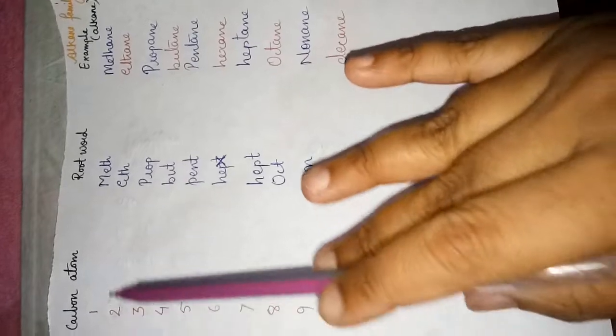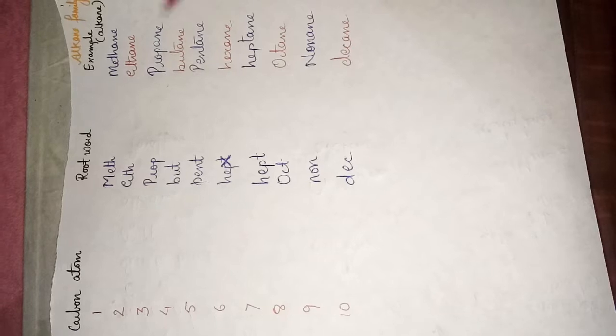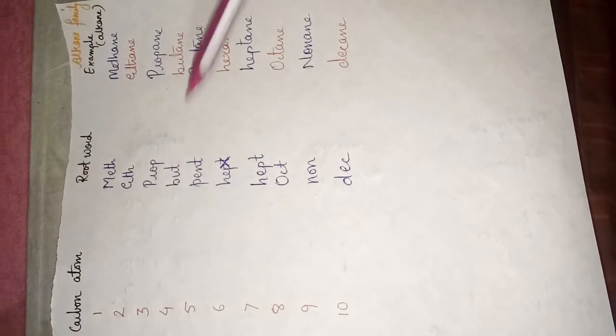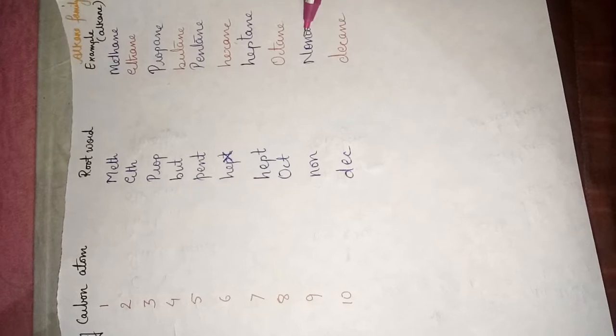Now just take a look at this, where n stands for the number of carbon atoms. If you have 1 carbon atom, you call it meth, and the alkane family goes methane for 1 carbon, ethane for 2 carbon, propane for 3 carbon, butane for 4 carbon, pentane for 5 carbon, hexane for 6 carbon, heptane for 7 carbon, 8 octane, 9 nonane, 10 decane.